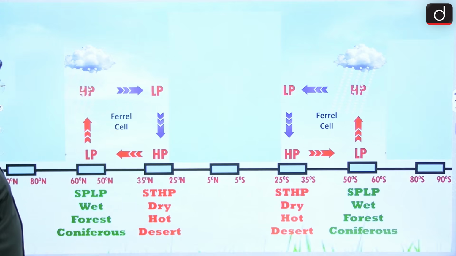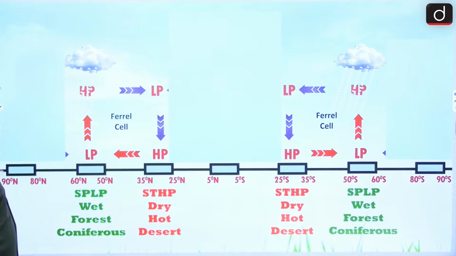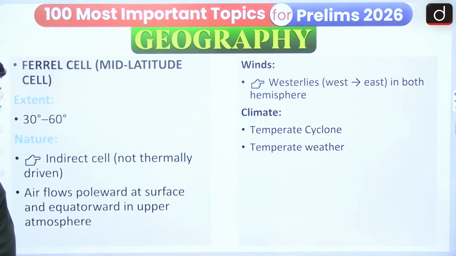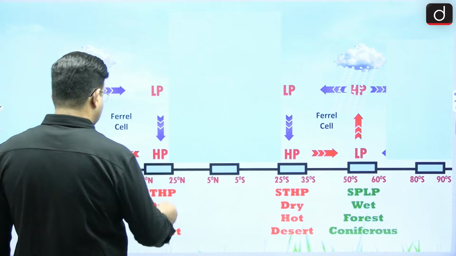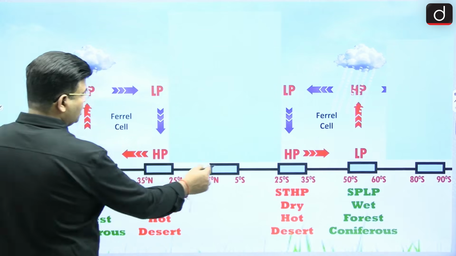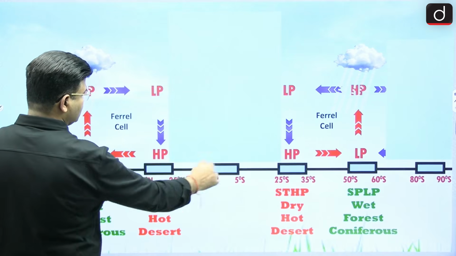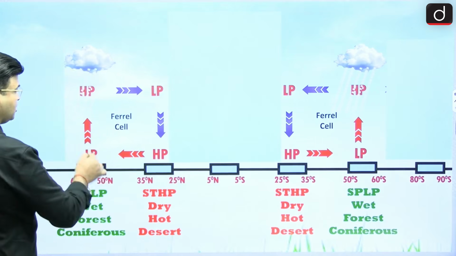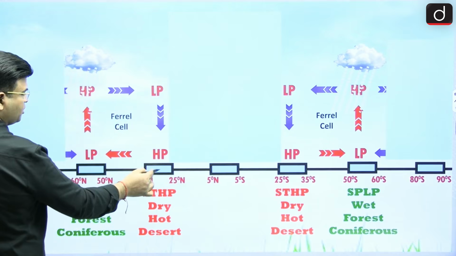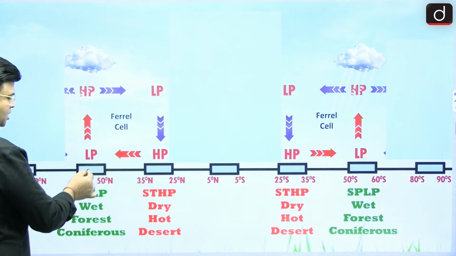And here we are going to see the Ferrel cell, which lies between 30 to 60 degree. Where the Hadley cell is going on in the earlier region, in the Ferrel cell the air moves from the subtropical high pressure to the subpolar low pressure.